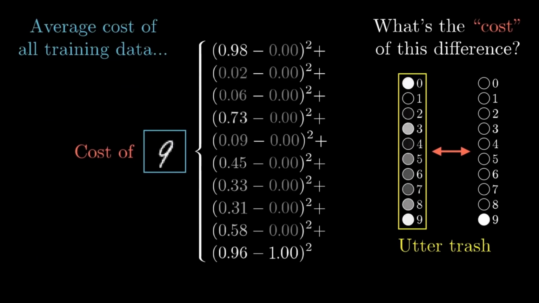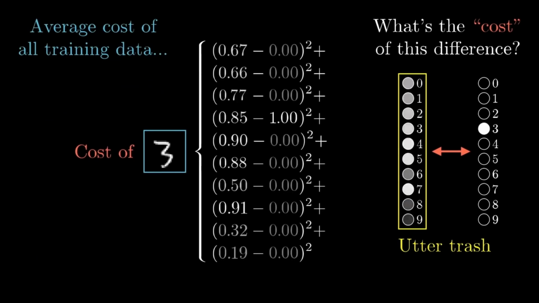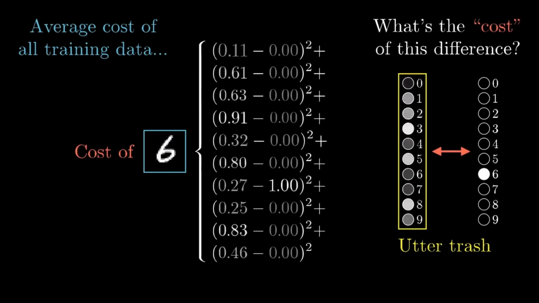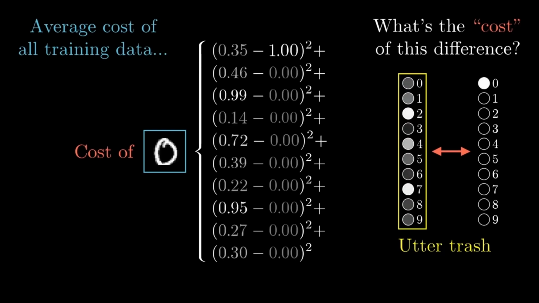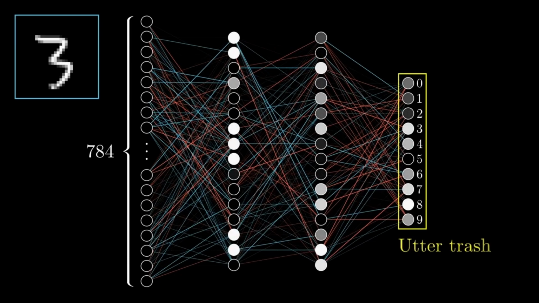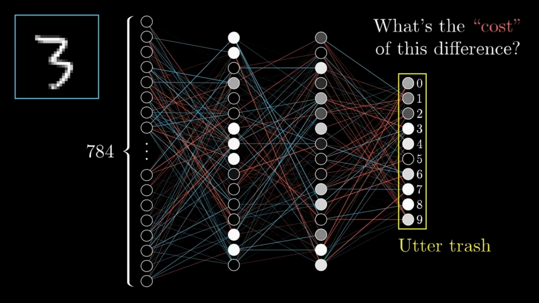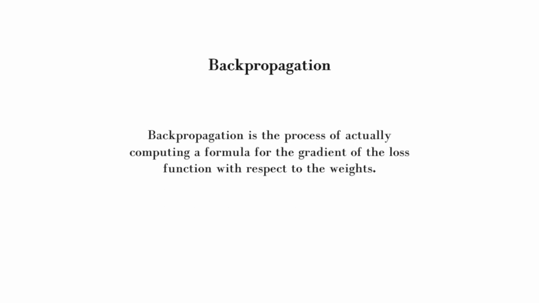Now, although these two algorithms are often talked about in tandem and almost interchangeably, there's a lot of confusion about how they actually work separately and in cooperation. So to be clear, backpropagation is defined as the process of actually computing a formula. And the formula that we're computing is for our specific neural net. And the formula is the gradient of the neural net with respect to the loss or error. So in backpropagation, it is taking the derivative of the neural net with respect to the loss function.